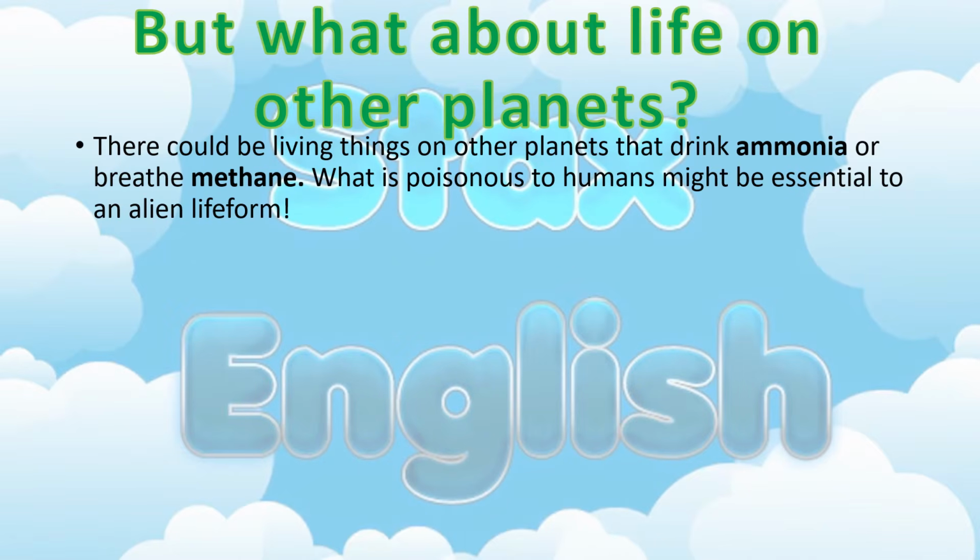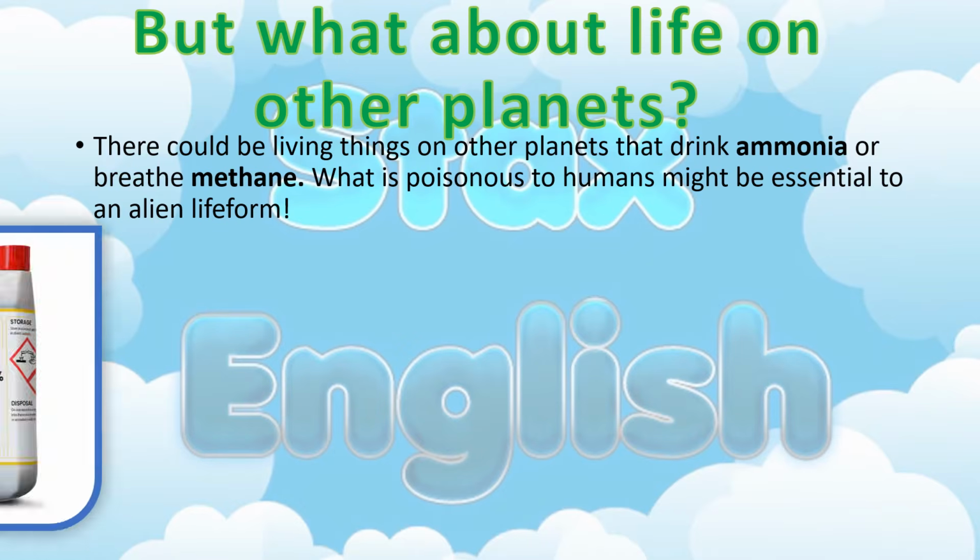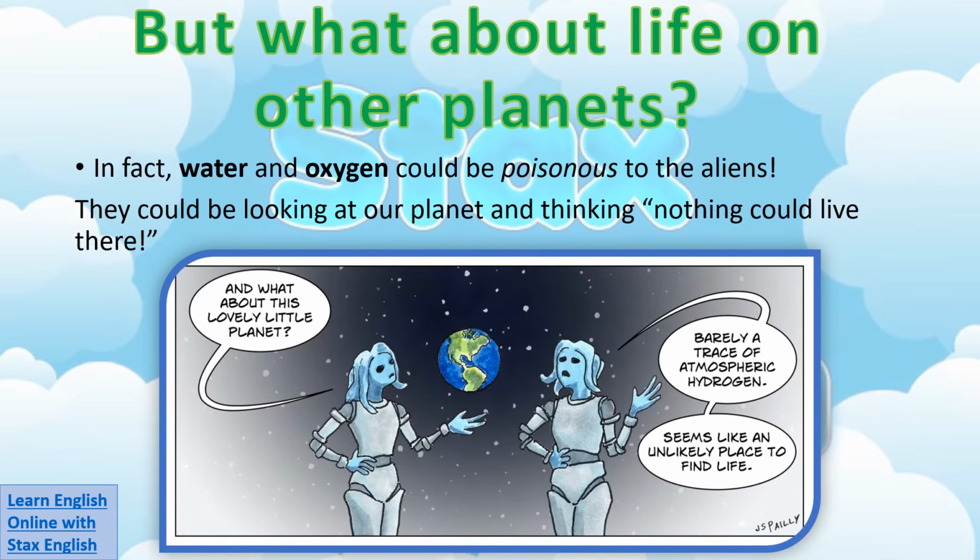There could be living things on other planets that drink ammonia or breathe methane. What is poisonous to humans might be essential to an alien life form. In fact, water and oxygen could be poisonous to the aliens. They could be looking at our planet and thinking nothing could live there.